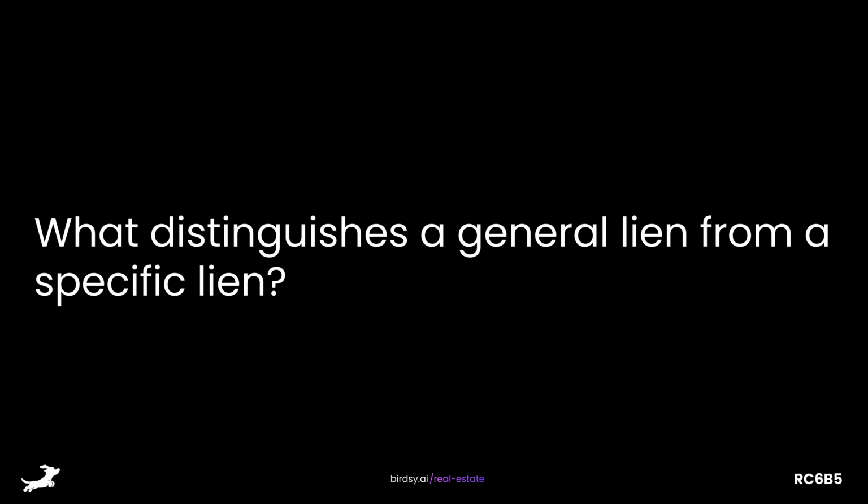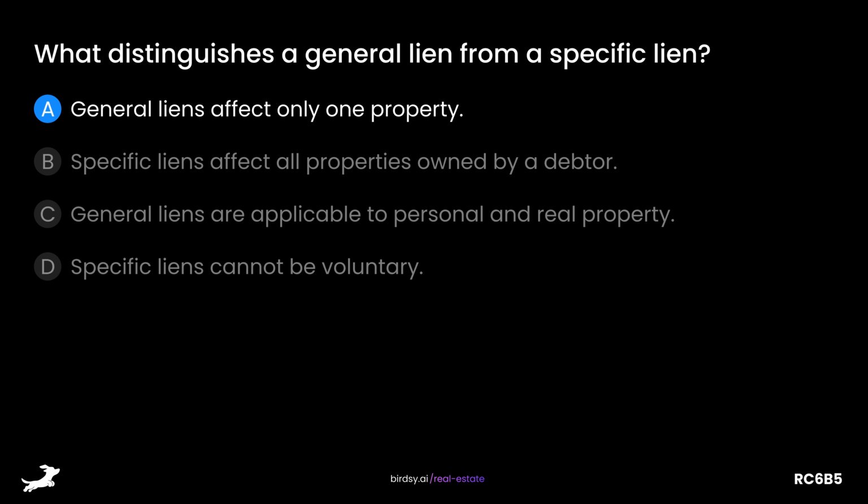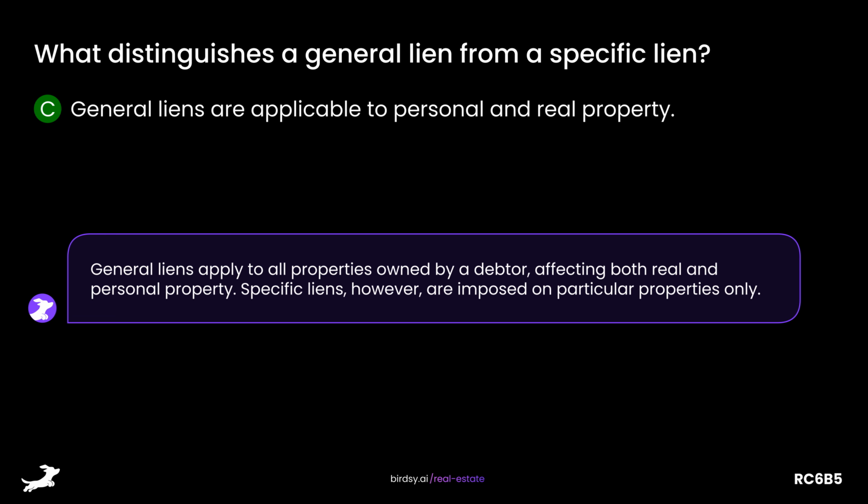What distinguishes a general lien from a specific lien? Is it A, general liens affect only one property, B, specific liens affect all properties owned by a debtor, C, general liens are applicable to personal and real property, or D, specific liens cannot be voluntary? The answer is C, general liens are applicable to personal and real property. General liens apply to all properties owned by a debtor, affecting both real and personal property. Specific liens, however, are imposed on particular properties only.